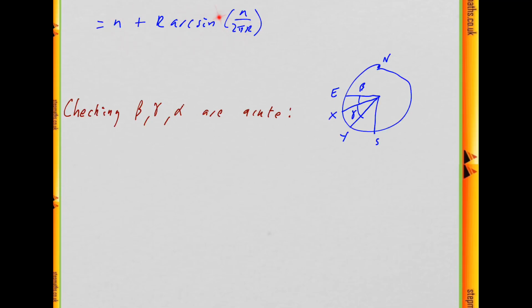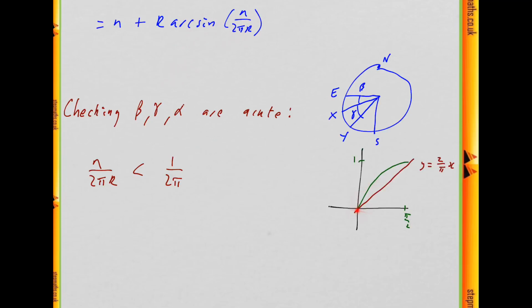So I'm going to have to think about the size of this first. So I'm going to start with n over 2 pi r, and all we know is that n is less than r, it says that in the question, so this is less than 1 over 2 pi. We've got to figure out what happens to arc sine of this. So in order to do that, I think it's easiest to compare. We basically want to compare arc sine of x with x, or some multiple of x.